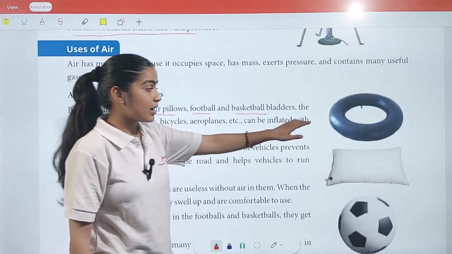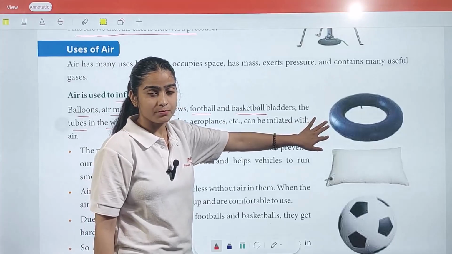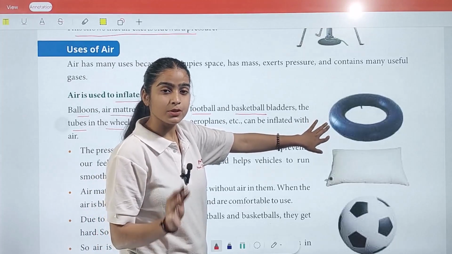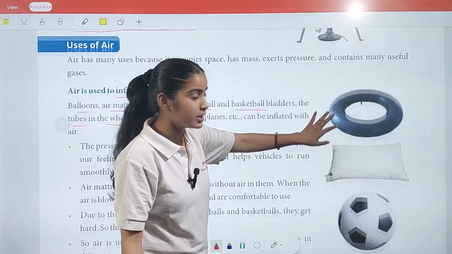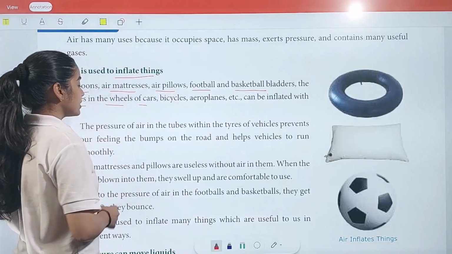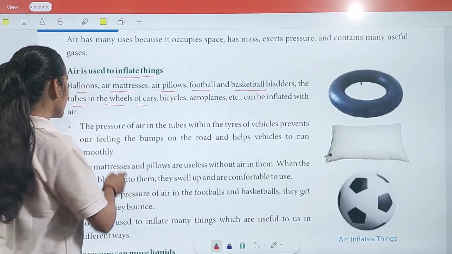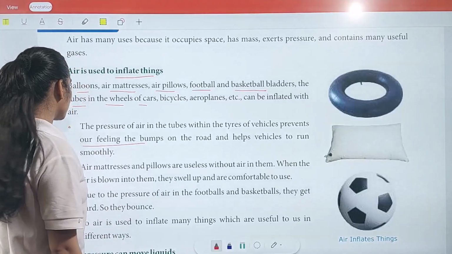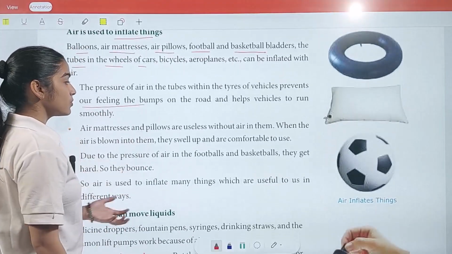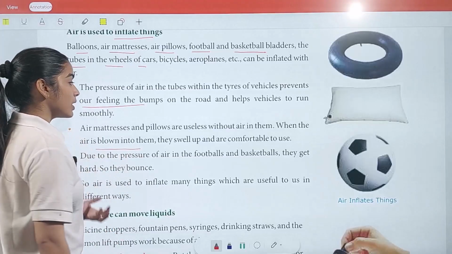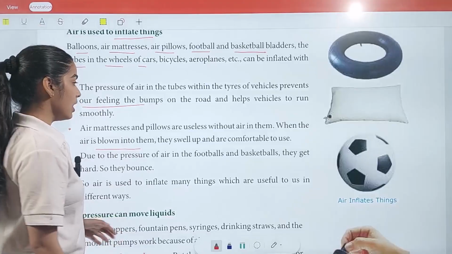If we have a deflated wheel in a vehicle, it cannot help us to move from one place to another place, so we need air to fill it up. Next, the pressure of air in the tubes within the tires of vehicles prevents our feeling the bumps on the road and helps vehicles to run smoothly. Air mattresses and pillows are useless without air in them. When air is blown into them, they swell up and are more comfortable to use.